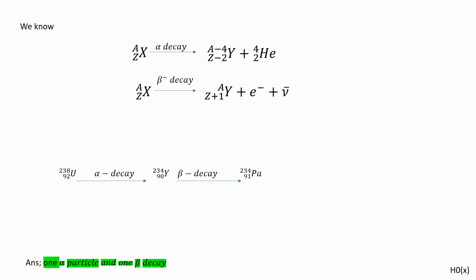So the answer will be 1 alpha particle and 1 beta particle, because it was going through the alpha decay and beta decay. First, when it goes through alpha decay, it will lose 2 electrons, and after going through beta minus decay, it will gain 1 electron.